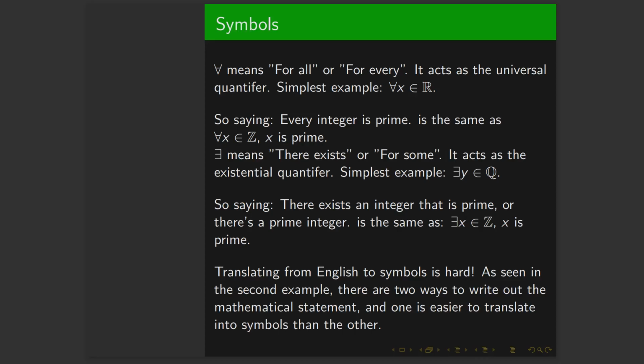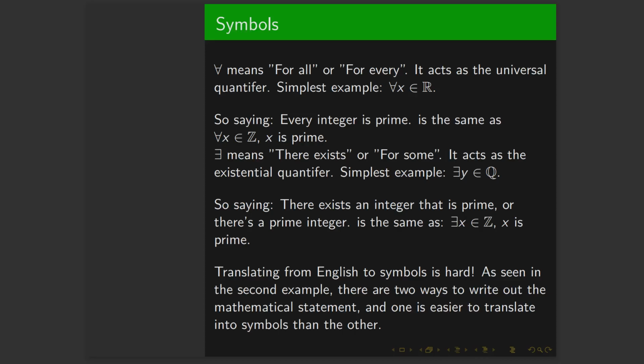And here's an example. If you try to represent the mathematical statement "every integer is prime" with some symbols, this is the same as saying for all integers x, or for all x within the set of integers. For every element that is an integer, for every integer, x is prime. And the backwards E means there exists, or for some. And this is the existential quantifier. The simplest example is there exists y in the rationals.